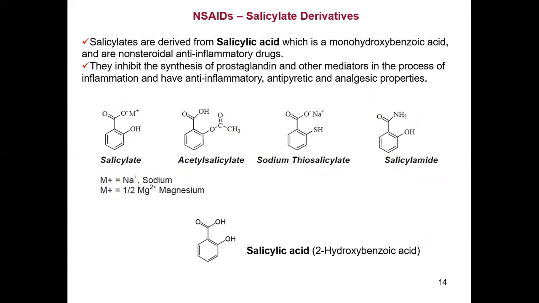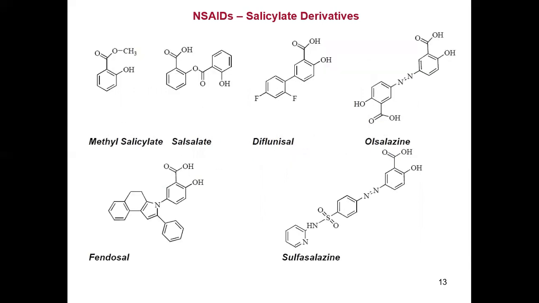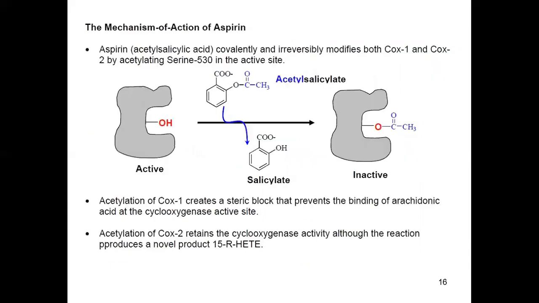If we look at the structures of the different salicylates, that is salicylate, acetyl salicylate, sodium thiosalicylate, salicylamide, the common feature in all the drugs is that they have the salicylate in their moiety. The IUPAC name of salicylic acid is 2-hydroxybenzoic acid. These are the different drugs that are salicylate derivatives and used as NSAIDs.